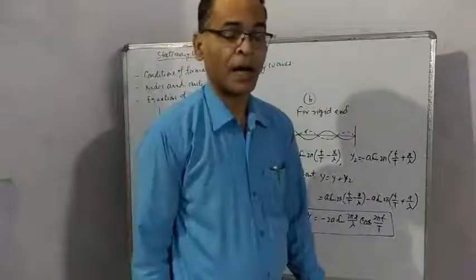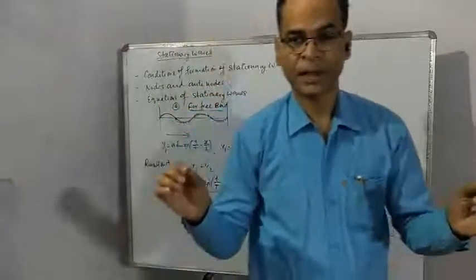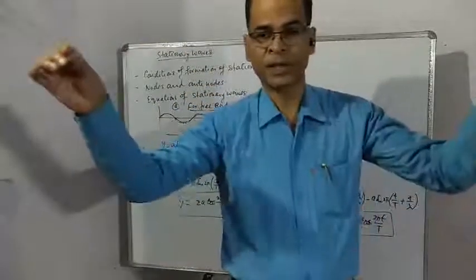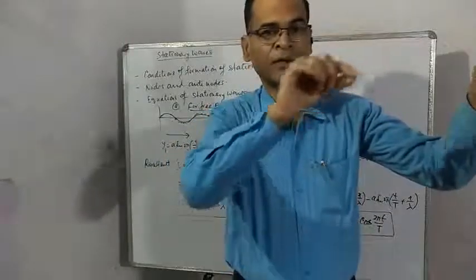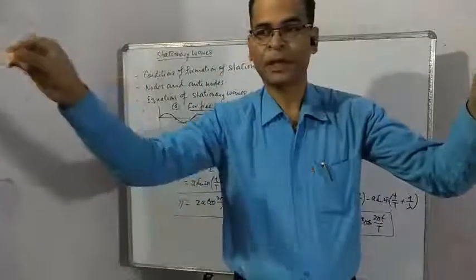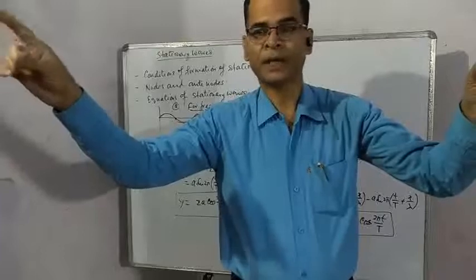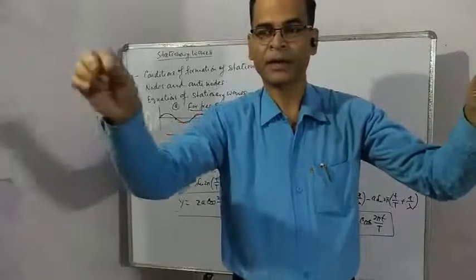When a wave is produced in a bound medium, suppose a string is stretched, it is plugged here, wave is produced, it goes to the other end, is reflected and returns back.